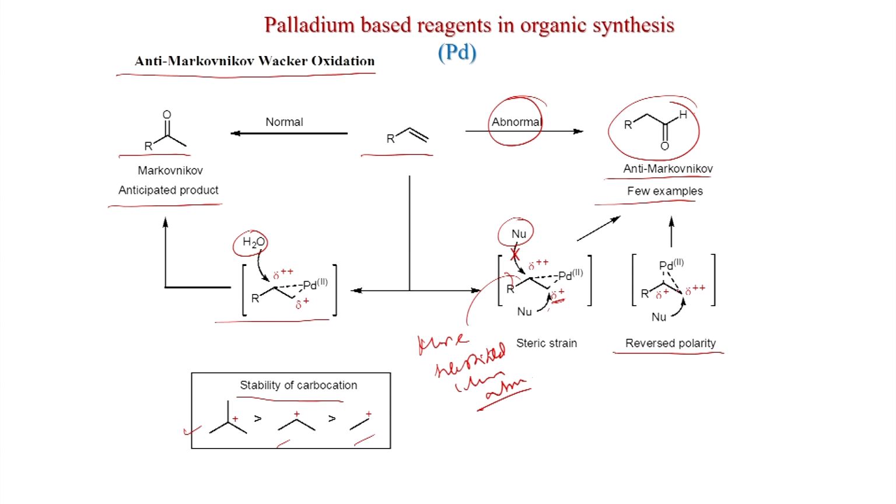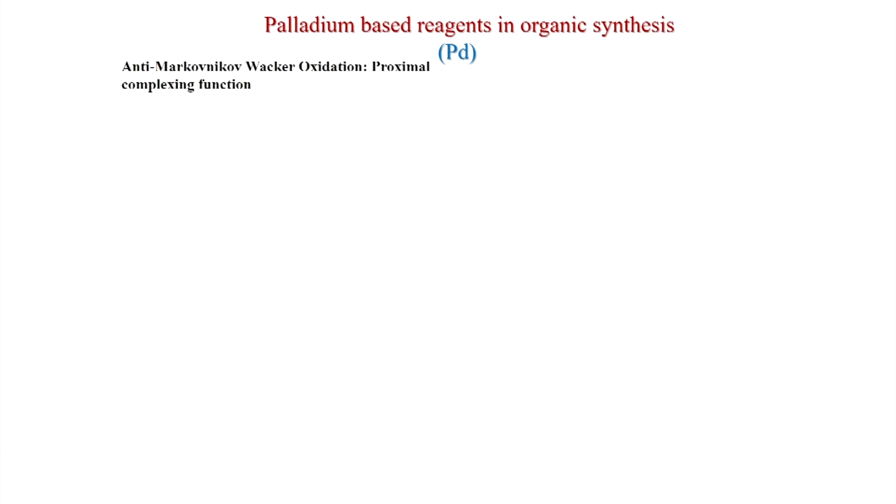Suppose you generate a terminal carbocation which is stabilized by another olefin or other groups, the other groups might stabilize this carbocation. That we also will see, and in that case you can also get the anti-Markovnikov product.